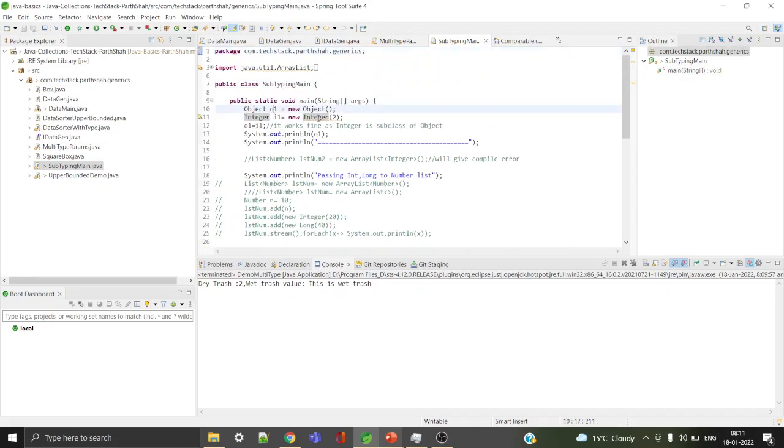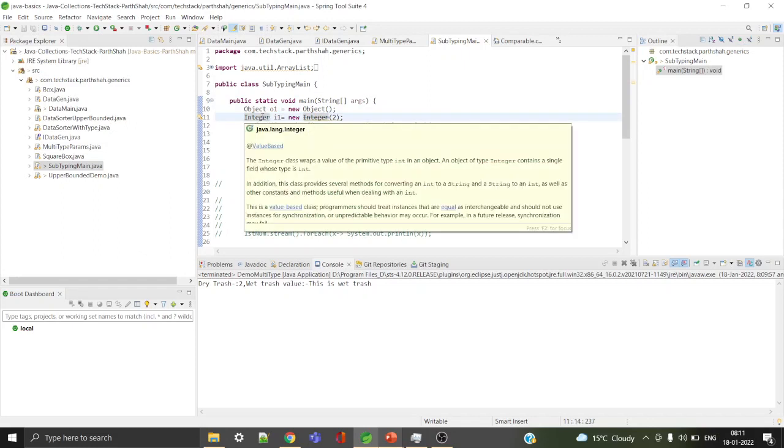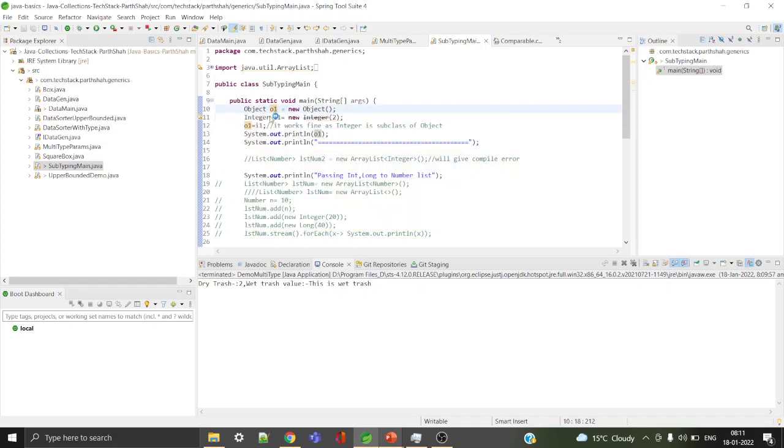So in simple words, if I created an Object and an Integer object, I have two objects, one is a generic Object and the second is an Integer object. As Object is the base class of every type in Java, whether String, Long, Double, anything, I can have o1 equal to i1, and it works fine, right? This is a very normal concept.